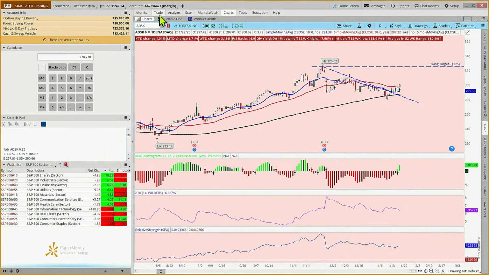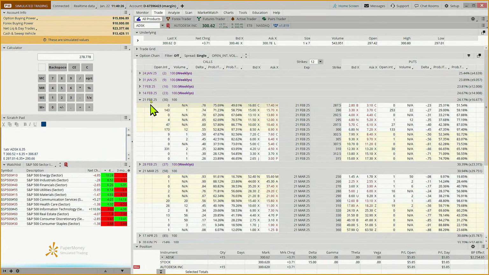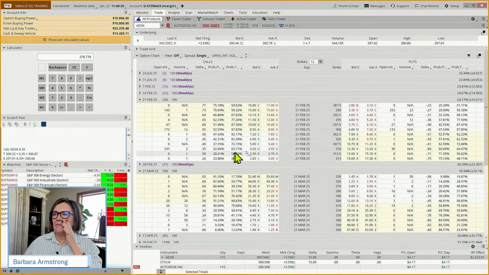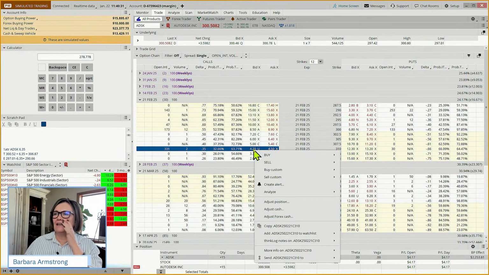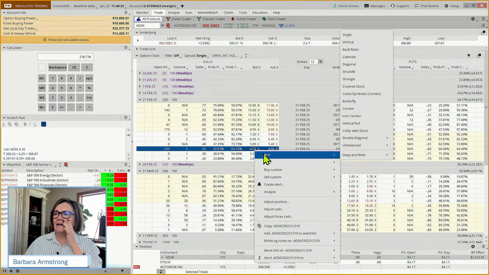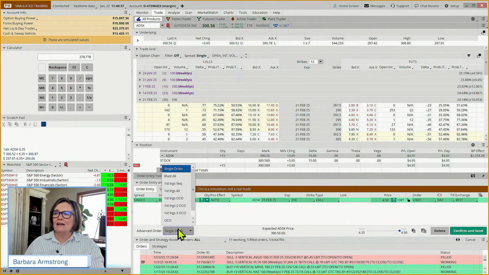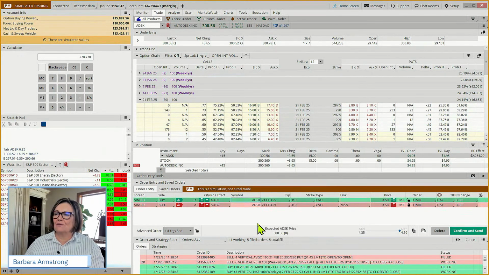Typo. Okay. So trade, we are coming out to February 21st. We are looking to buy, and we're just going to buy a single. We're doing an OCO order. This is just another way of doing an OCO order on the Thinkorswim platform.